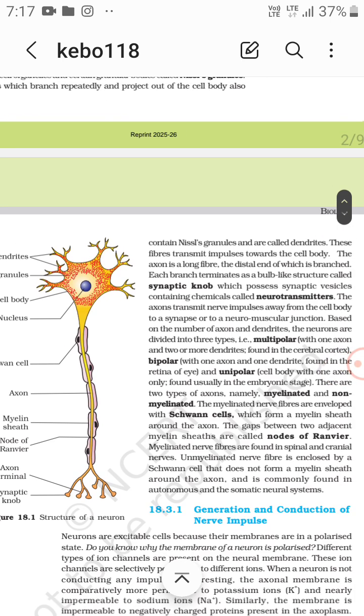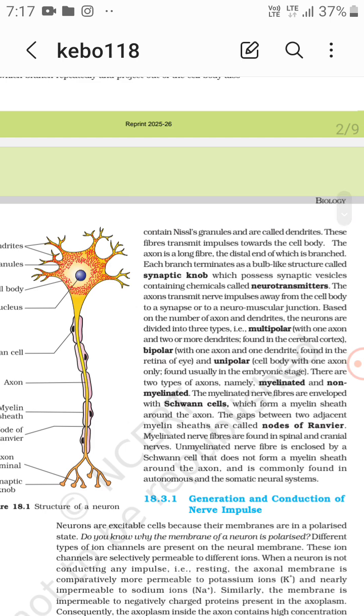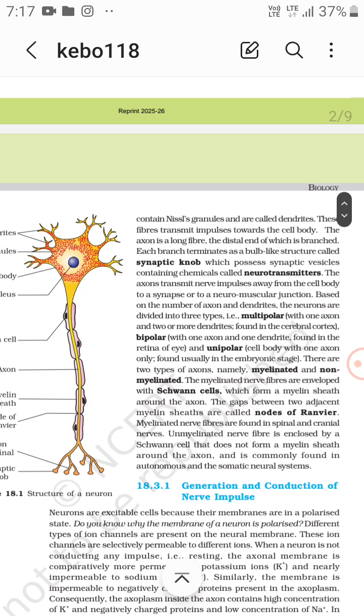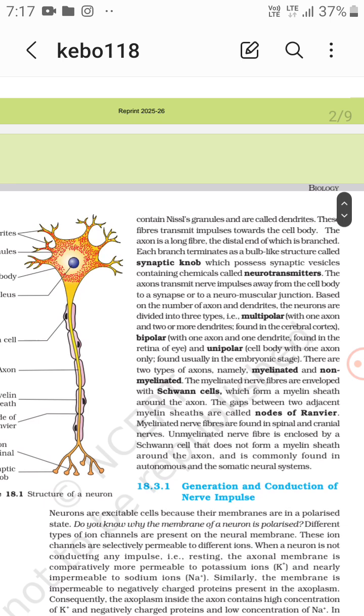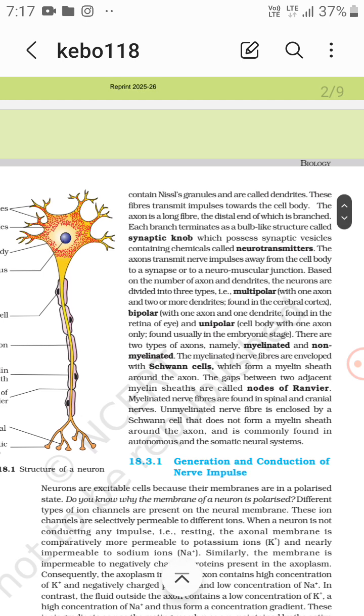The axon is a long fiber, the distal end of which is branched. Each branch terminates as a bulb-like structure called the synaptic knob, which possesses synaptic vesicles containing chemicals called neurotransmitters. The axons transmit nerve impulses away from the cell body to a synapse or to a neuromuscular junction, that is, motor neuron plus muscle fiber, where there is a junction.